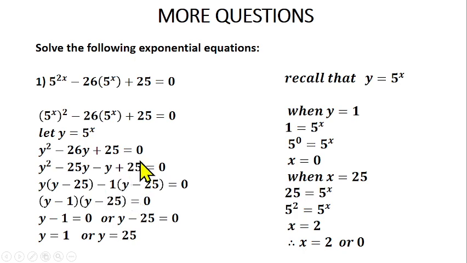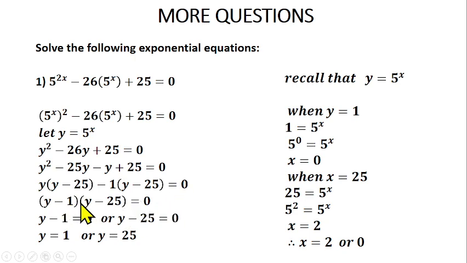The minus 1 in plus 25, that gives us minus 25 is equal to 0. So when you are solving a quadratic equation using the factorization method, these two brackets are meant to be the same. So what do you do from here? Y and minus 1, you pick them together, you give us y minus 1. Then you pick one of the brackets, y minus 25 is equal to 0 as well.